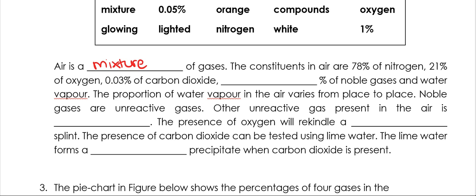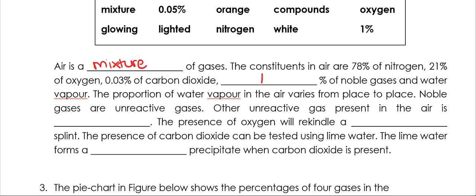Something percent is noble gases and water vapor, so that's 1% noble gases. Water vapor, we don't have a percentage of this that is an average all over the world, because water vapor varies depending on the location. For example, if you're in a desert versus next to the sea, the place where there's more water would have more percentage of water vapor, hence humidity will be high. So the proportion of water vapor in the air varies from place to place.